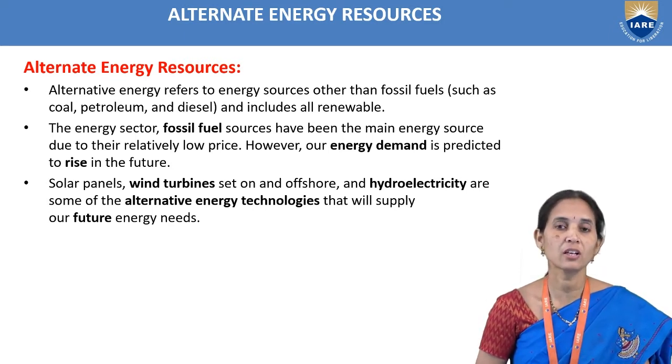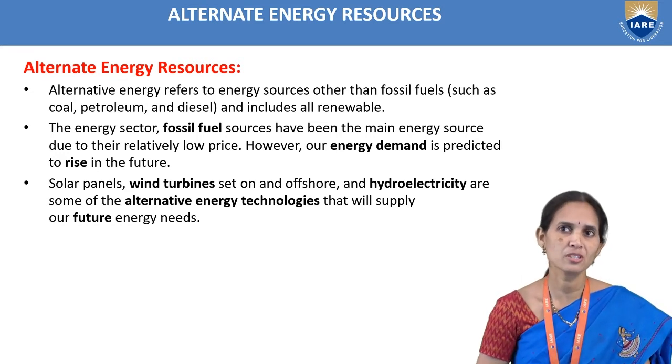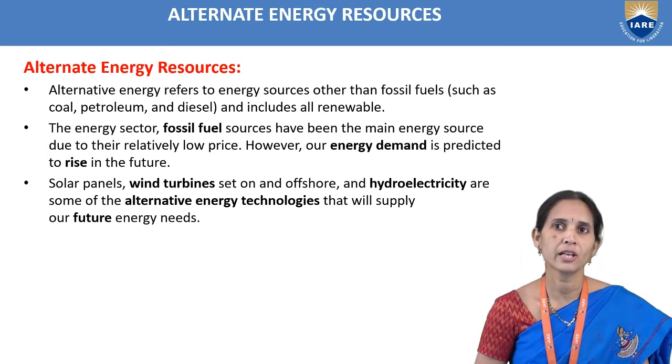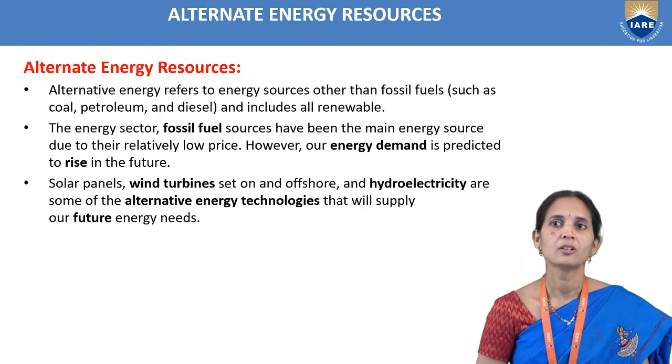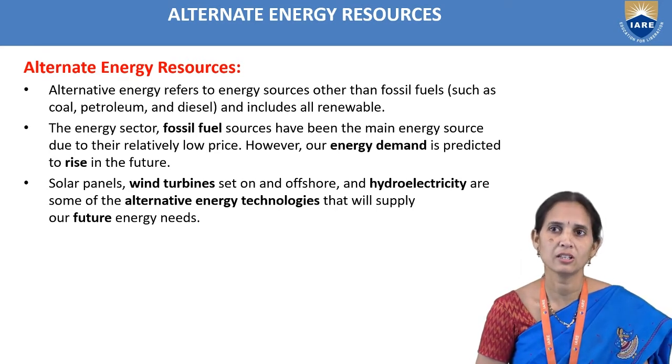In the energy sector, fossil fuel sources have been the main energy source due to their relatively low price. Why are we using petrol and diesel compared to alternate or renewable energy resources? Because of their low price. Our energy demand is increasing day by day, and we need more fuel, so we are going for alternate energy resources.